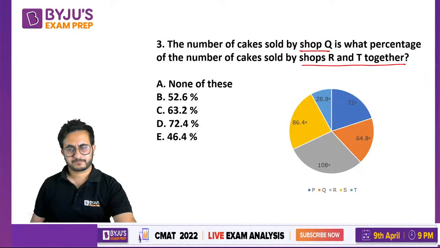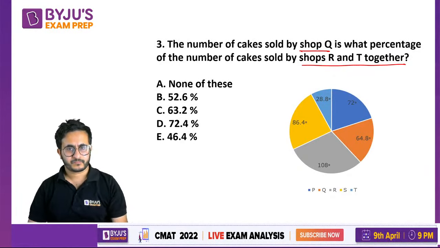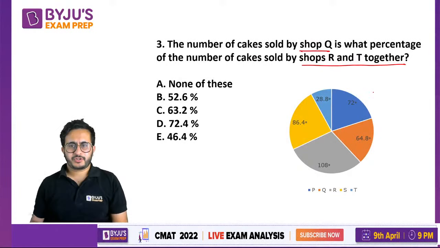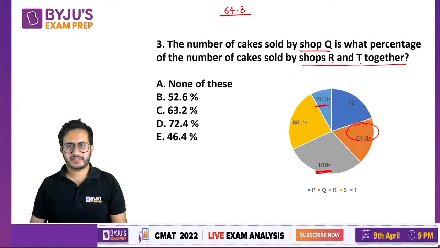So find this. The number of cakes sold by shop Q. Q is 64.8, right? So your numerator is 64.8. And what is the denominator? Denominator is R and T together. R is 108 and T is 28.8. So you will get 136.8.